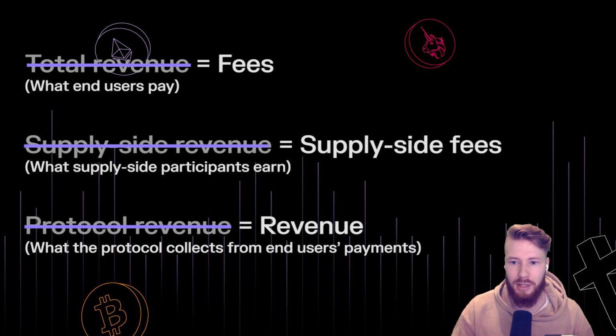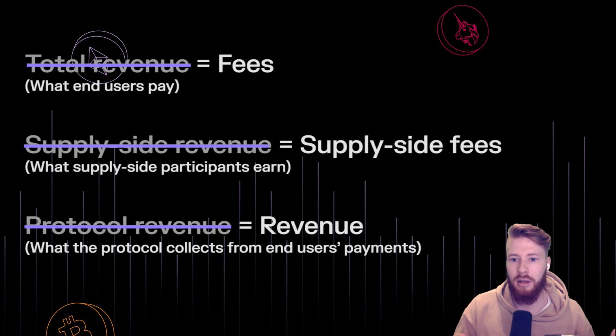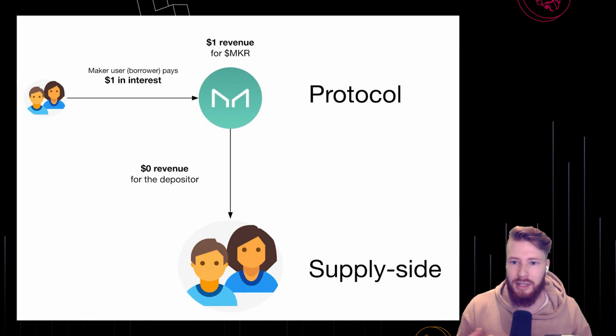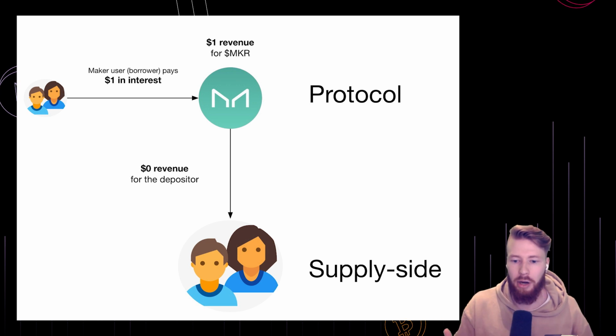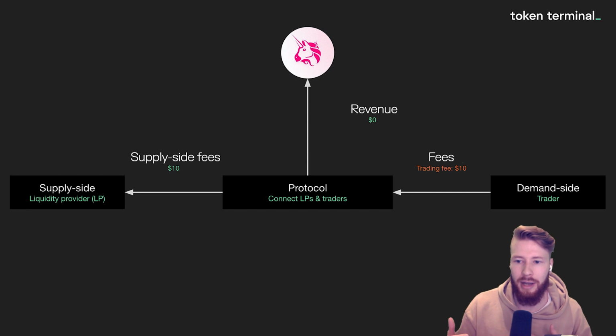from end users' payments. So revenue on Token Terminal is now comparable to the revenue metric in TradFi, both methodology and terminology-wise. The purpose of this update is to make a clearer distinction between protocols that have actual revenue and those where fees paid aren't captured by the protocol but go to supply-side participants. As an example, we have MakerDAO that captures all fees paid on the platform as revenue for the protocol, which is comparable to revenue in traditional finance. Whereas for something like Uniswap, where fees paid by end users accrue entirely to liquidity providers, the use of the term revenue in an economic model like that could be a bit misleading.